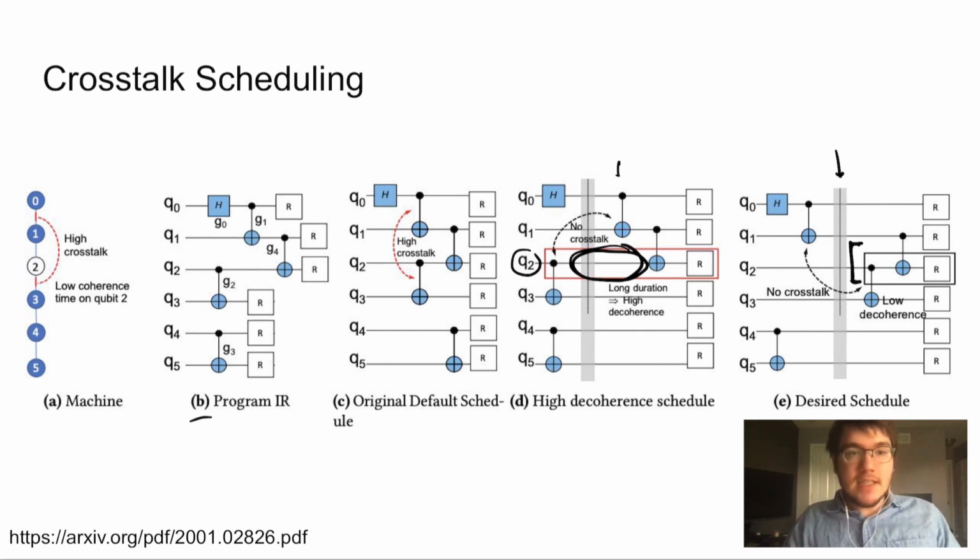Okay, in this video, we've covered several compilation software strategies that can be used to account for error. Compiling in this way was used to maximize reliability, and it's been shown to be really important and successful, resulting in a higher probability of success for programs in the near term.